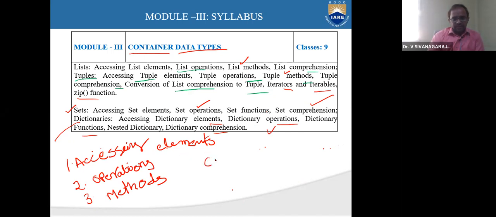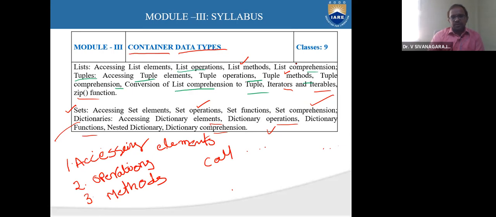Once you create a list, you should know how to access the elements, how to operate, what are the different types of operations we can perform, what are the methods to call a list, and then comprehension, very, very important.